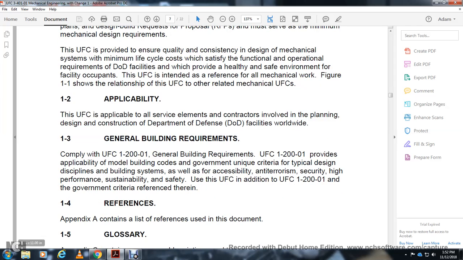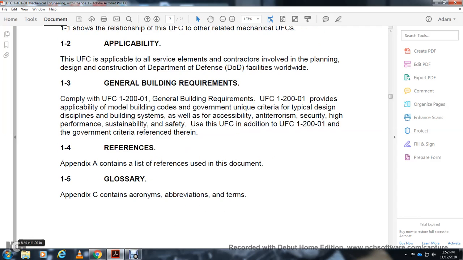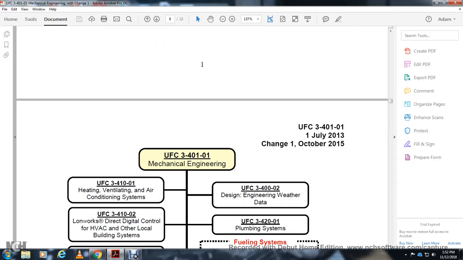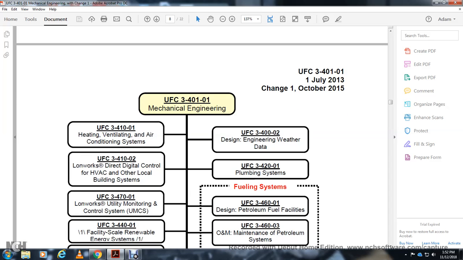1.4 References. Appendix A contains the list of the references of this document. 1.5 Glossary. Appendix C contains the acronyms, abbreviations, and terms. UFC Mechanical Engineering, UFC 3-401-01, Heating Ventilation Air Conditioning Systems, UFC 3-400-02, Design Engineering Weather Data, UFC 4-010-02, Line Works Director, Digital Control, HVAC, Other Local Building Systems, UFC 3-420-01, Plumbing System, UFC 3-470-01, Line Works Monitoring System, Control System.